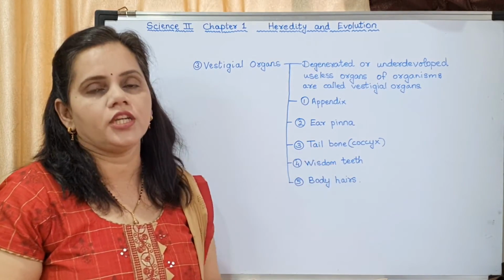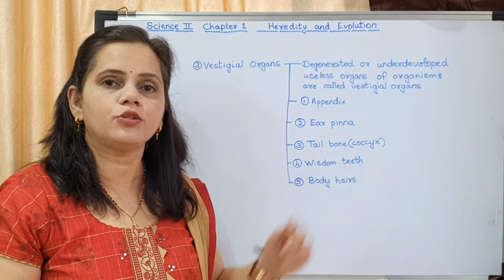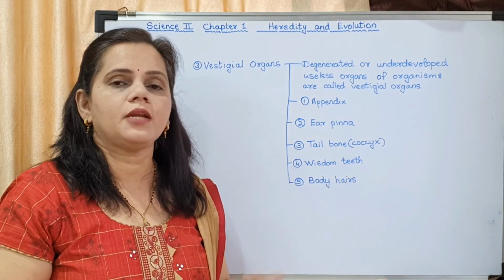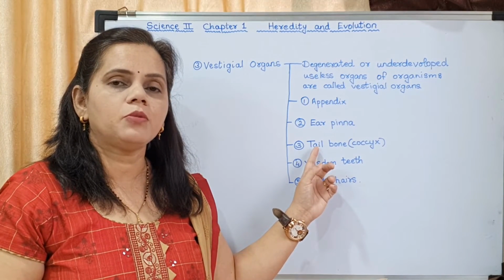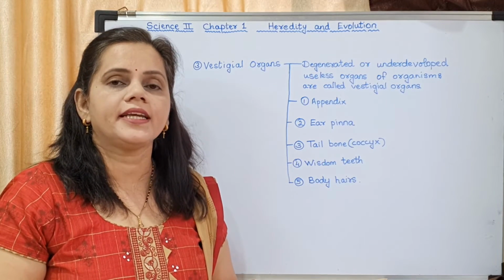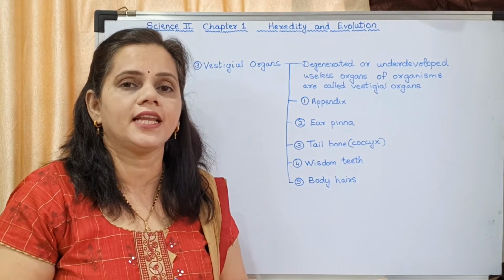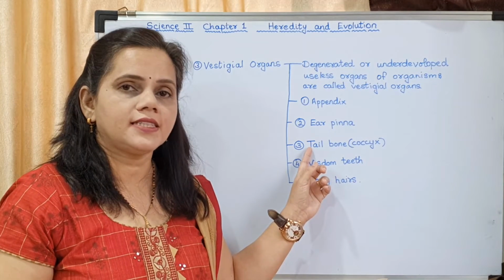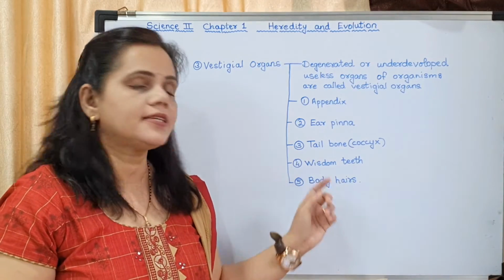Next is the tailbone. You know about the tailbone. The tailbone is known as coccyx. This can be a 1-mark objective question: what is the tailbone called? It is called coccyx. The tailbone is of no use to us. It is just present. But in monkeys, it helps the monkey to change the direction of its tail. So the tailbone is a vestigial organ which is there in our body, but it is of no use to us.